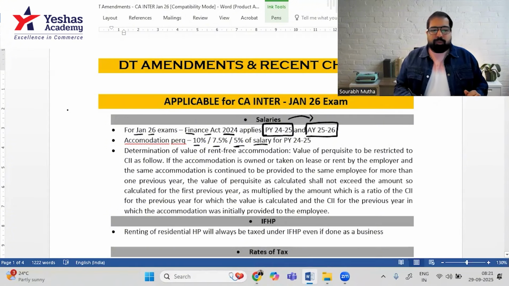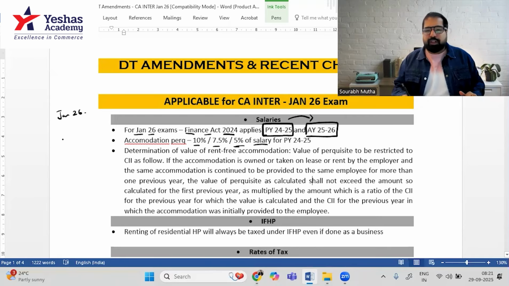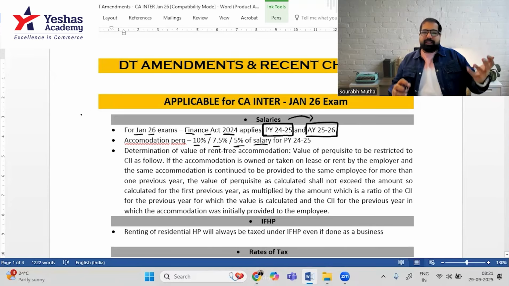All right, I'll just give you a small pro tip. If your exam is in the month of January 2026, then any notification within the last 6 months, they will not consider. Only those 6 months earlier, they will consider. So don't worry, I've covered them all here. And this is the basis of the ICAI material.